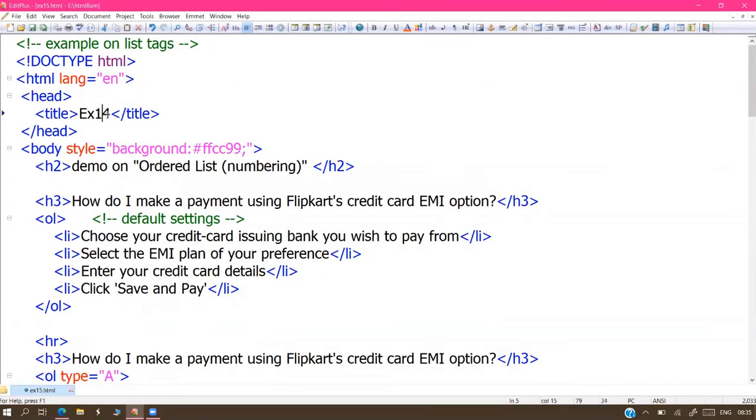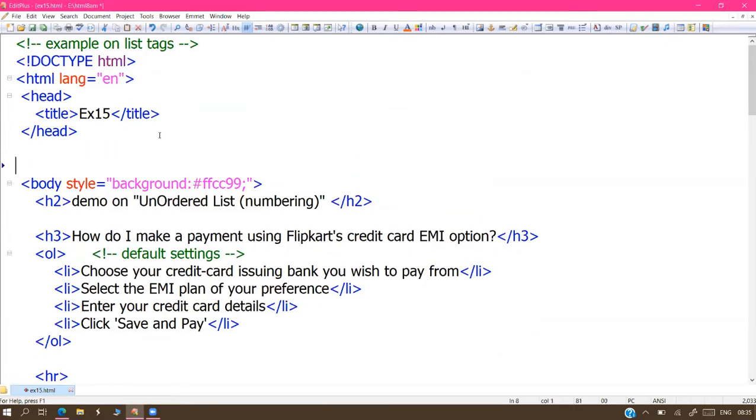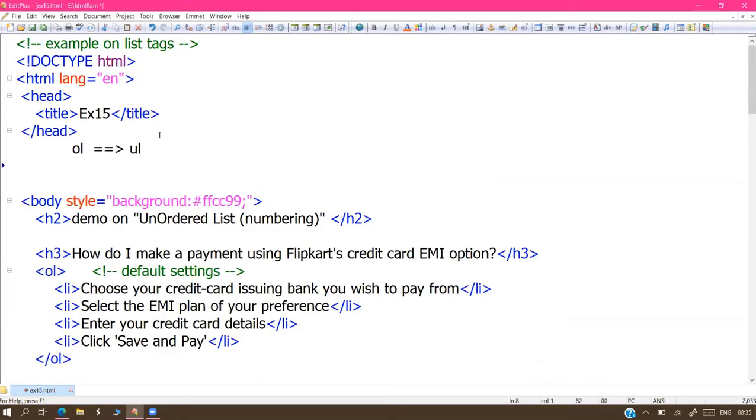The next one is the unordered list. A very simple explanation, sir. It is just copy pasting yesterday's explanation, no special explanations. The OL tag is replaced with UL. That's all. Here we get the numbering, and the numbering is replaced with bulleting.